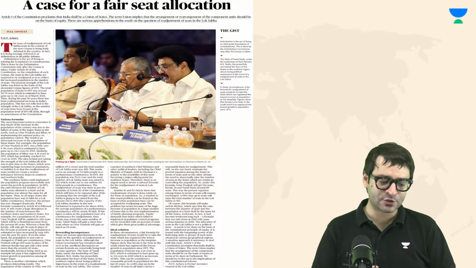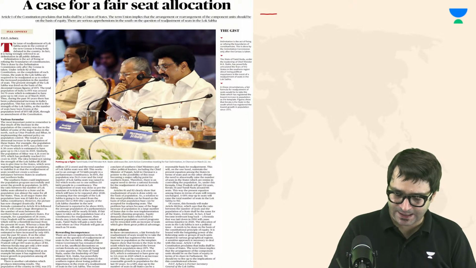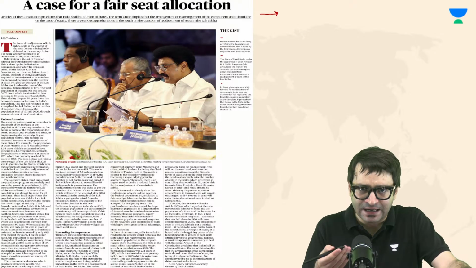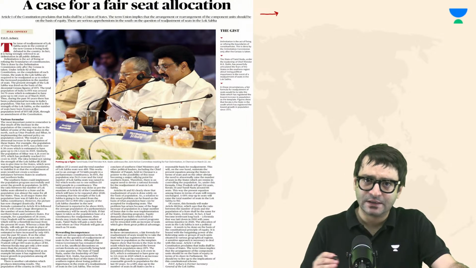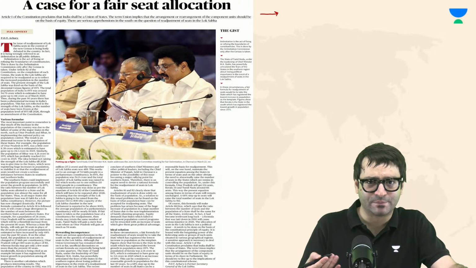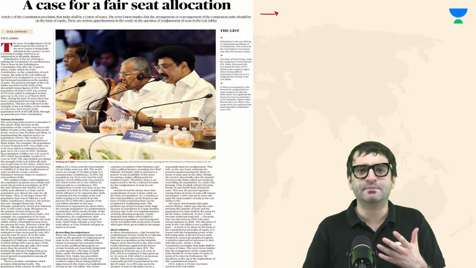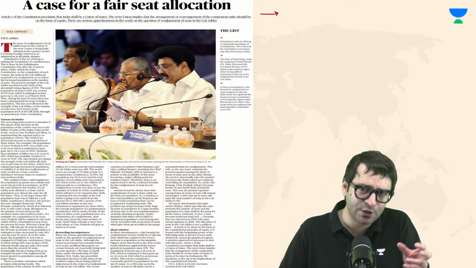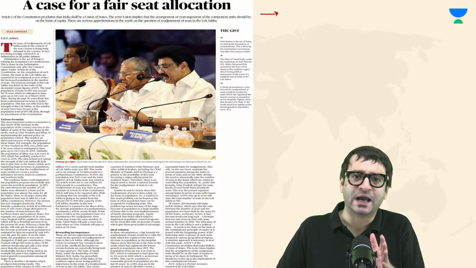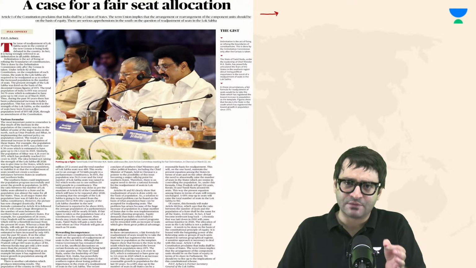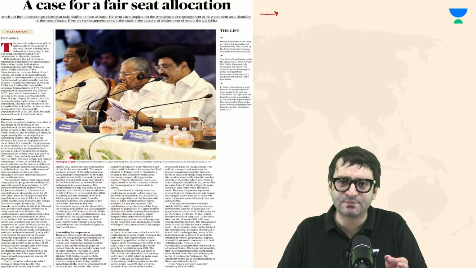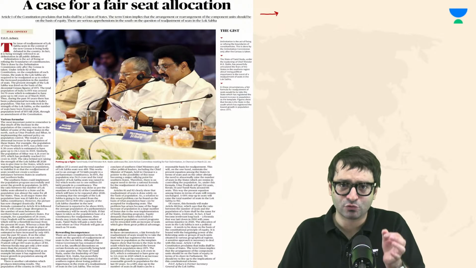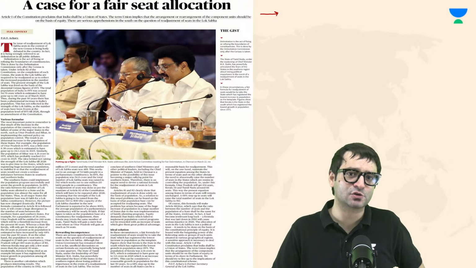Okay. Now let's look at another column, a case for a fair seat allocation. Now, I also know that this topic I have covered multiple times in these sessions. Other teachers, my colleagues, have also covered this topic multiple times. But every time there is an article on this particular issue in the newspapers, sometimes the article brings in a new dimension, and that new dimension we have to understand. But if you have already covered this topic in great detail previously, you can skip this part of the video and jump to the next article. For those who are preparing for this exam now, beginners, please stay with me and understand this topic.